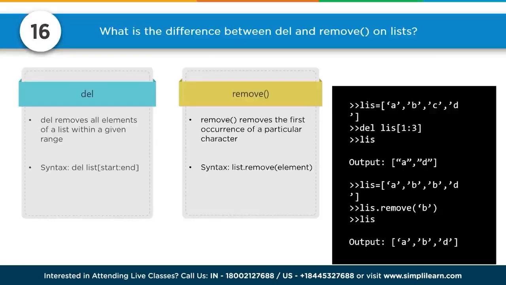16. What is the difference between del and remove on lists? Del, for delete, removes all elements of a list within a given range. Syntax: del list[start:end]. Remove removes the first occurrence of a particular element. Syntax: list.remove(element). And we see a nice example over here. If we delete list[1:3], it will delete index 1 and 2. It doesn't do 3, remember that. So it will delete B and C and you end up with A and D. Whereas if we do remove B from the list and we have A, B, B, D, it's only going to remove the first B.